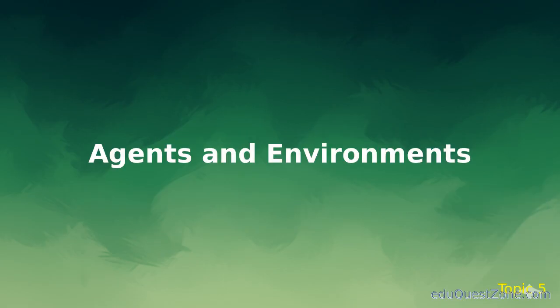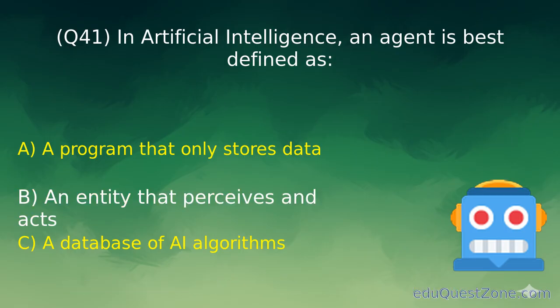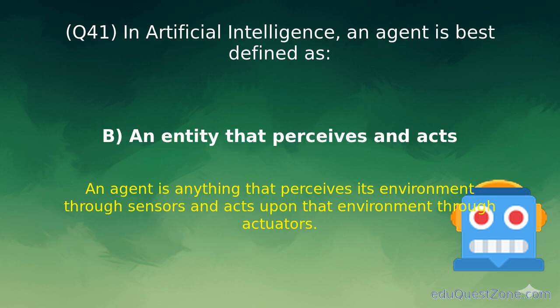Agents and environments. Question 41. In artificial intelligence, an agent is best defined as. Option B. An entity that perceives and acts. An agent perceives its environment through sensors and acts using actuators.